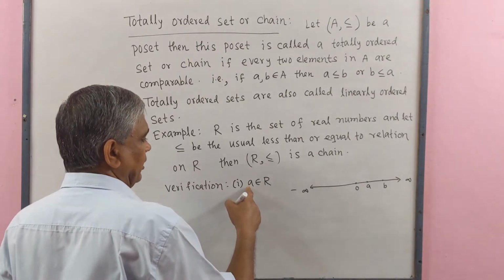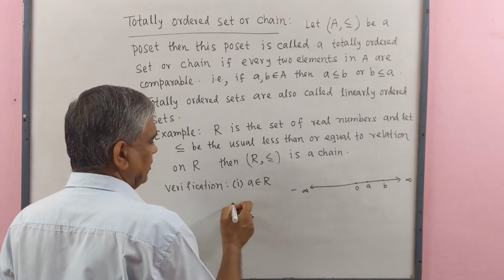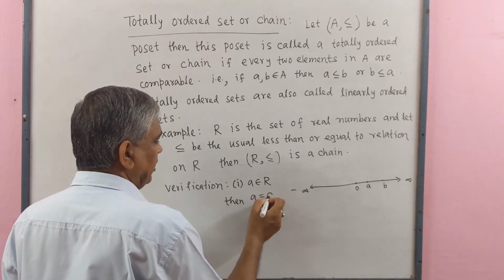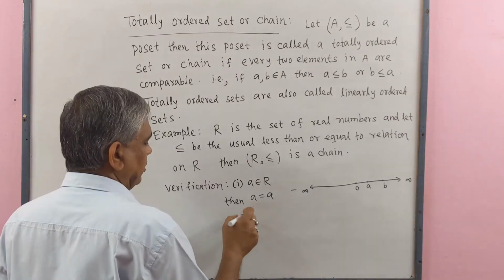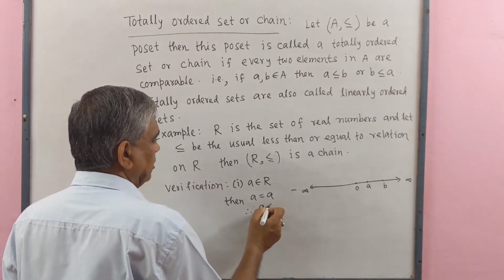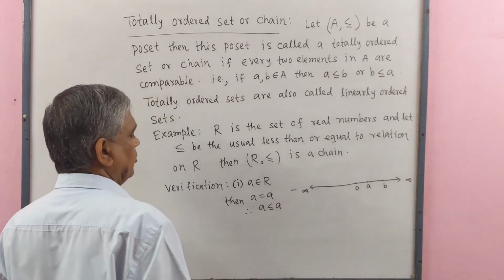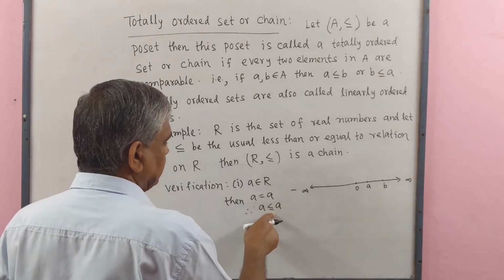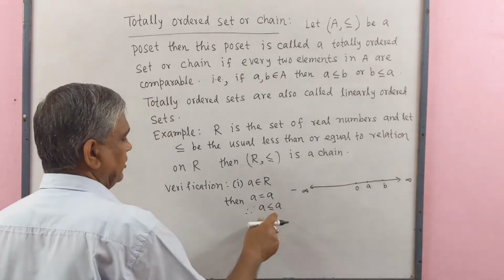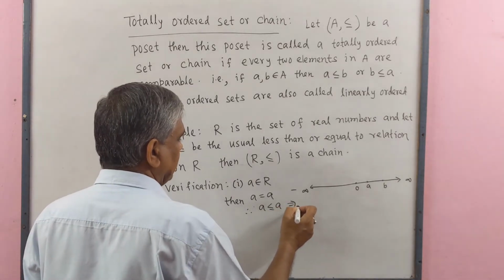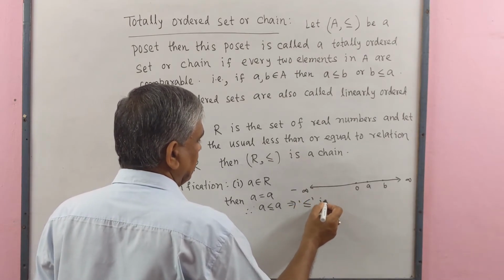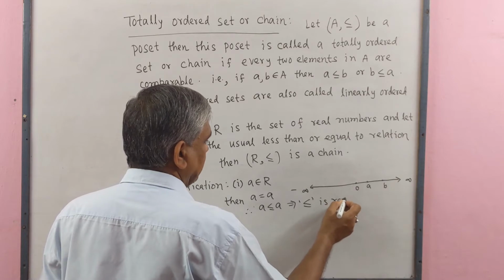Means a is a real number, then a equal to a. Therefore, a is related to a. Here, the relation is less than or equal to. Here, equal to implies that this relation is reflexive.